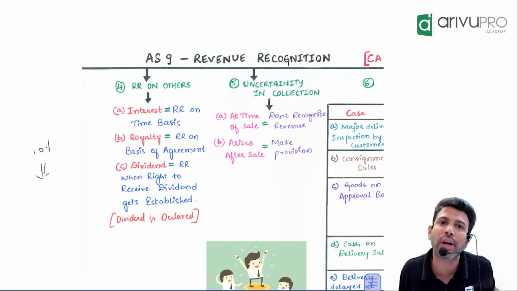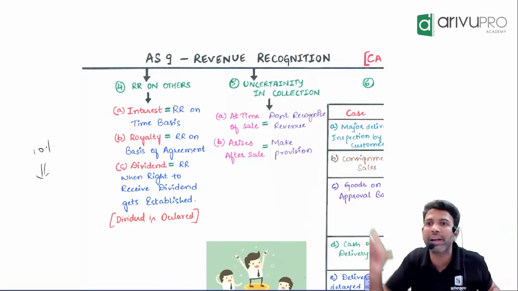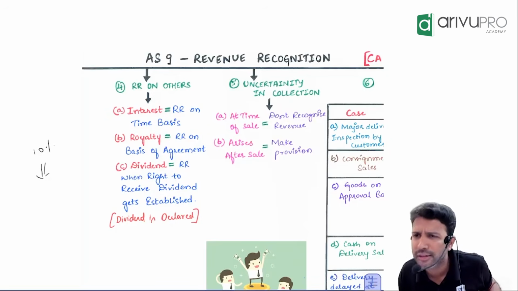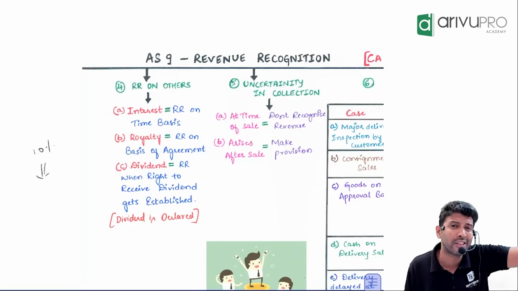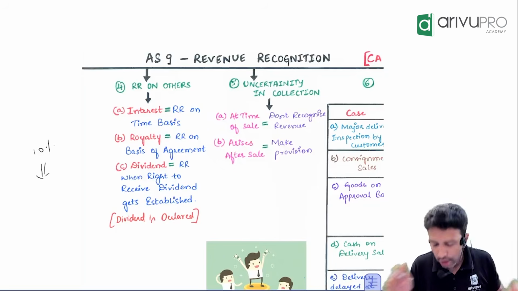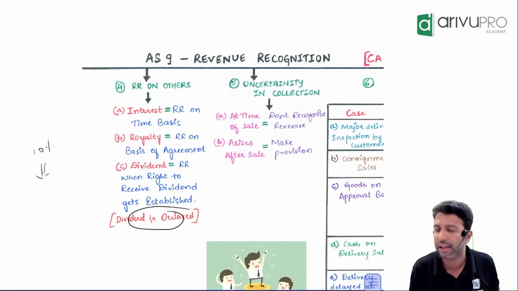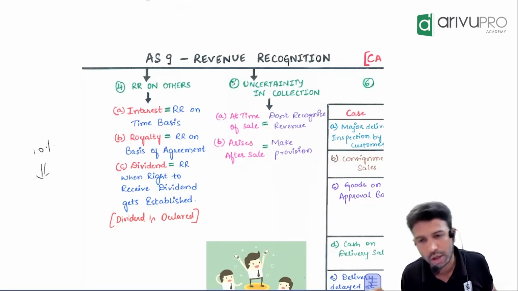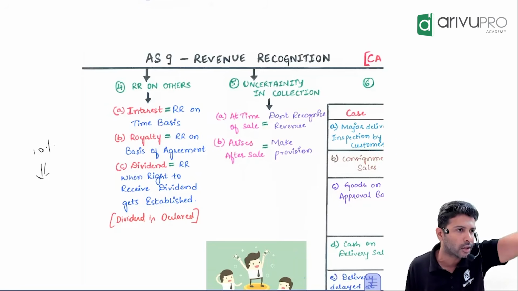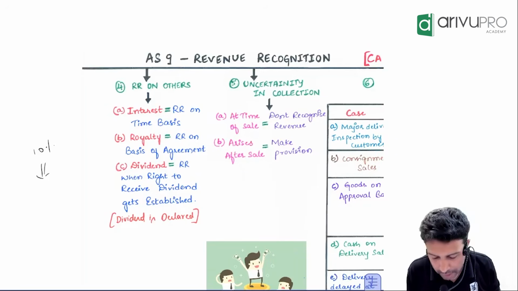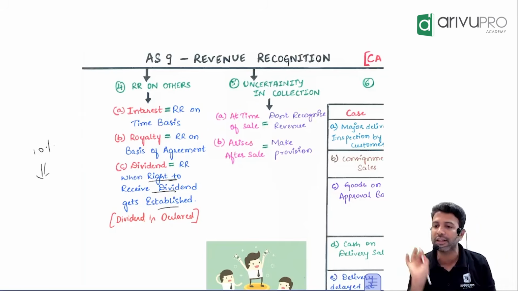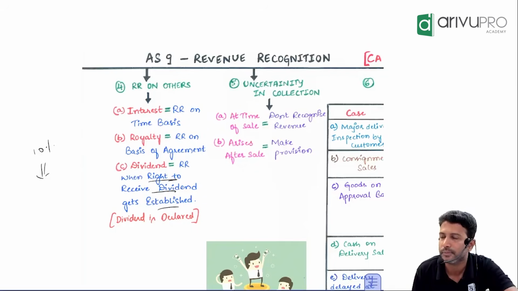If the company does not declare, can I write an email to them, give me dividend? They will say, get lost. Because dividend is compulsory or choice? Choice. So only when the other company declares it, you can book it as revenue in your books. If they don't declare it, you cannot book it. That's what we mean by the right to receive the dividend gets established. I over, D over. Last is what?